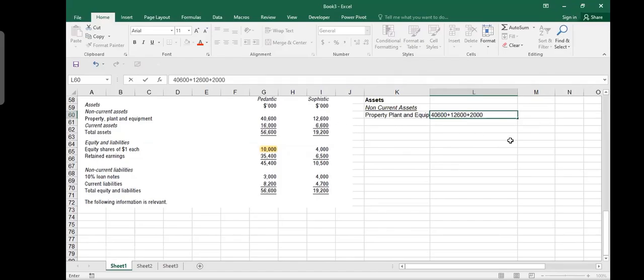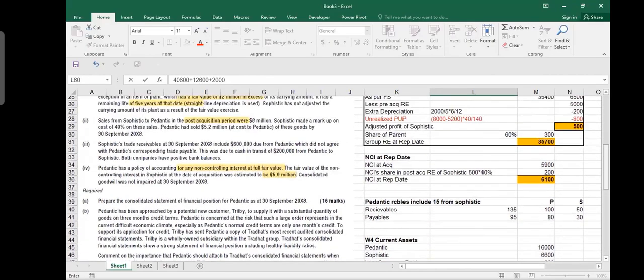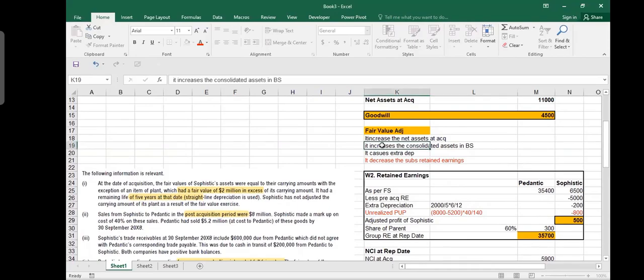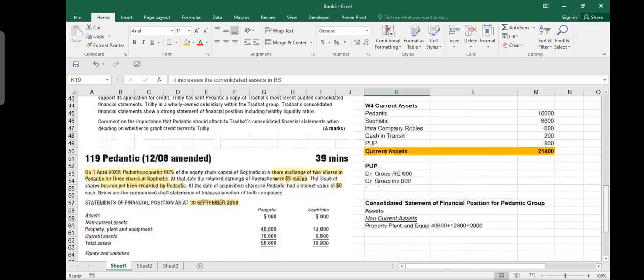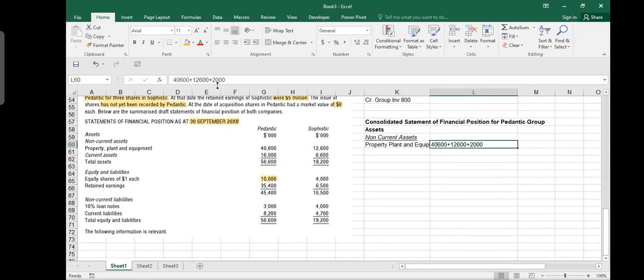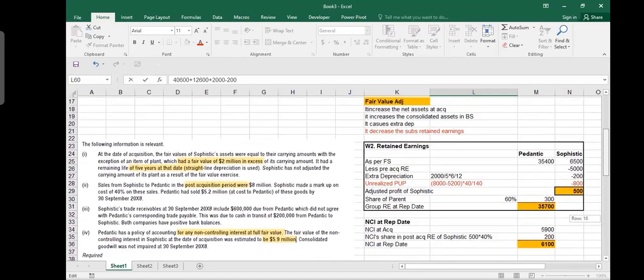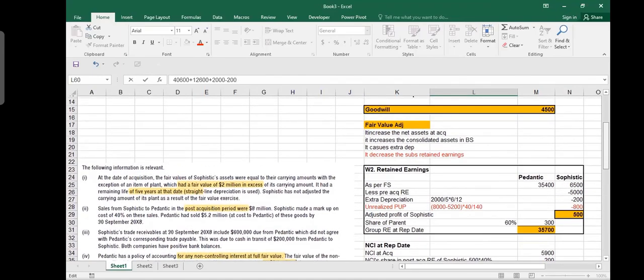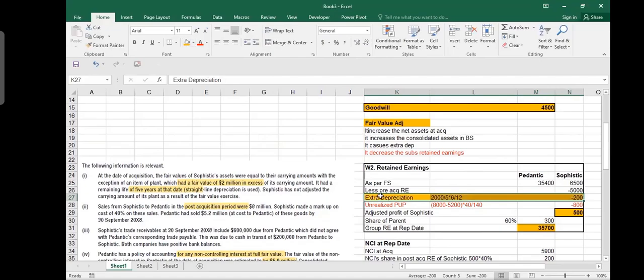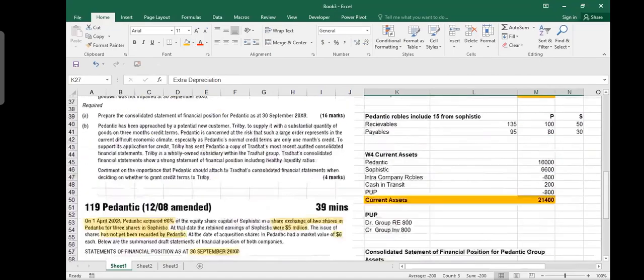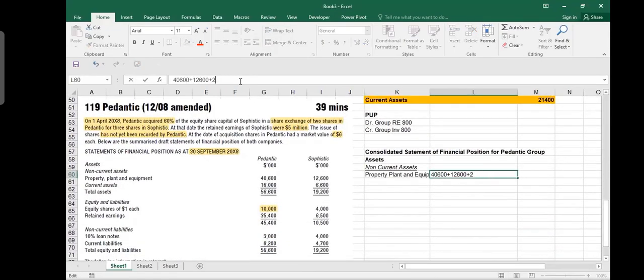What is that? Fair value adjustment. If you remember, I told you that the fair value adjustment increases the consolidated assets in the balance sheet, because we said that subsidiary assets are not just 12,600, but there is a 2 million addition. And I would say minus 200. What is this minus 200? This is the extra depreciation, because at the time of acquisition, the assets had 2 million value more, but in the next 6 months, you charge some depreciation. So this 2 million of fair value, at the end of the year, is only 1.8 million, because it has been depreciated. But I would prefer to write it like this.